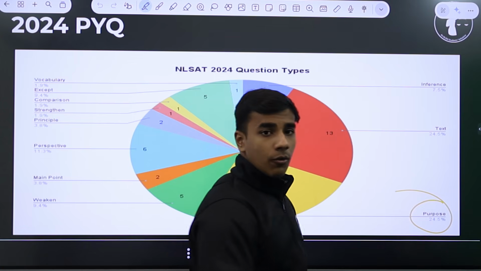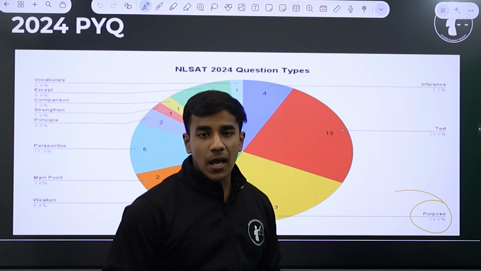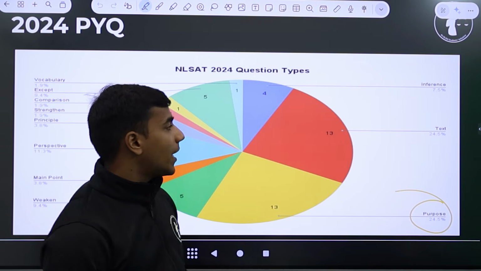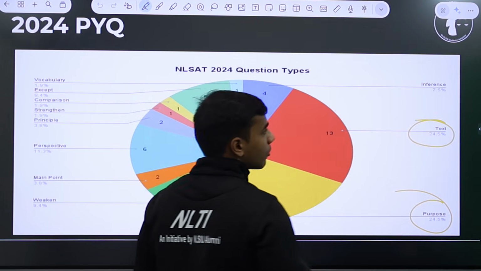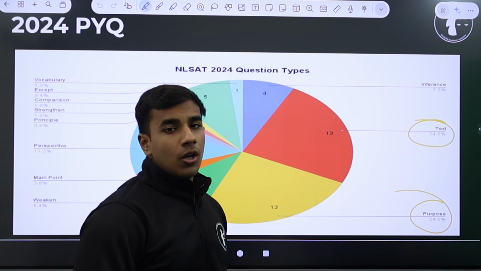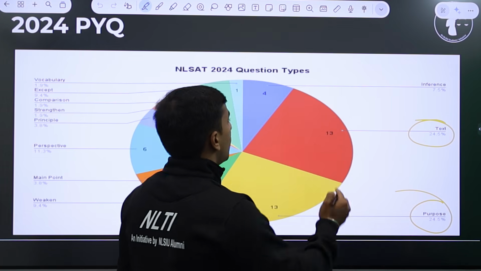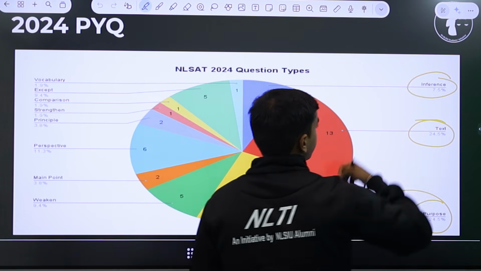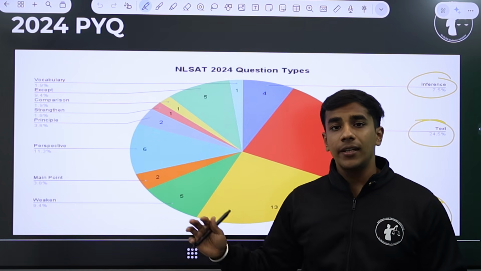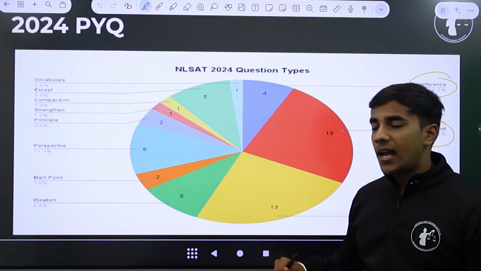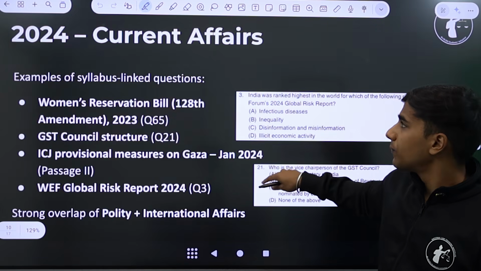The one I talked about before: what is the primary purpose behind writing this passage, or the primary purpose behind the author's argument. 13 were directly text-based, such as which of the following according to the passage is true, or which is the argument made by the author, and 4 were inference-based. So you can see much reliance on English comprehension and English language, and lesser reliance on critical reasoning core concepts.